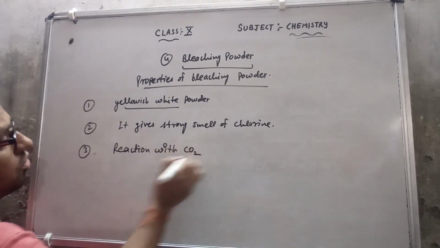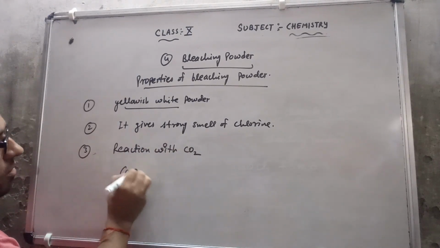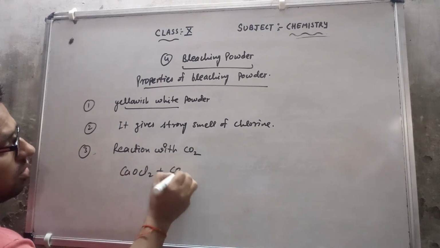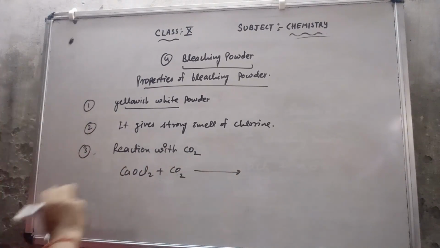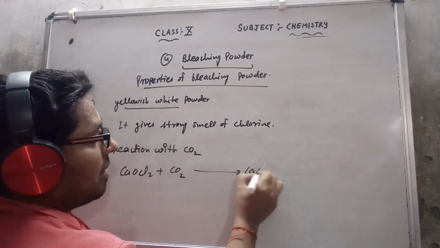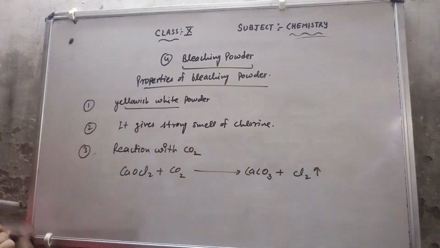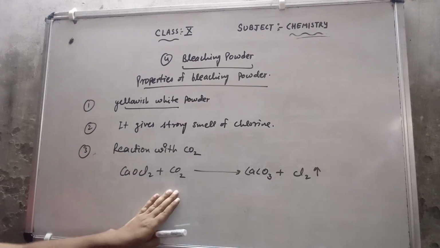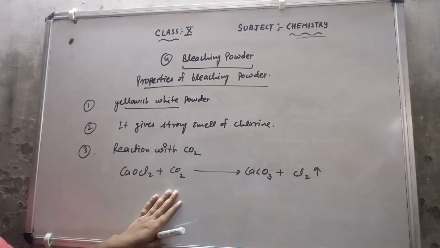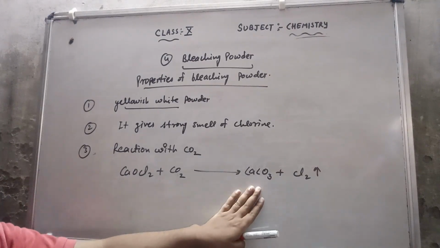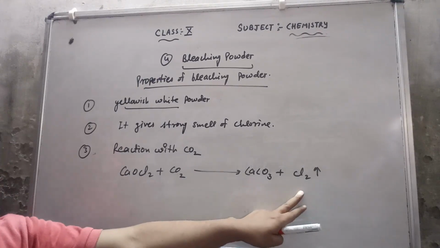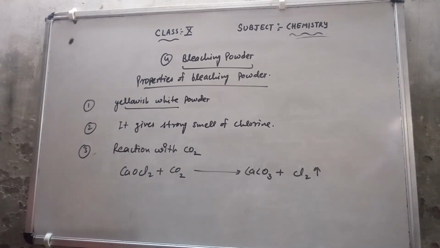When bleaching powder CaOCl2 reacts with carbon dioxide gas, it gives us a milky color of calcium carbonate and releases chlorine gas.